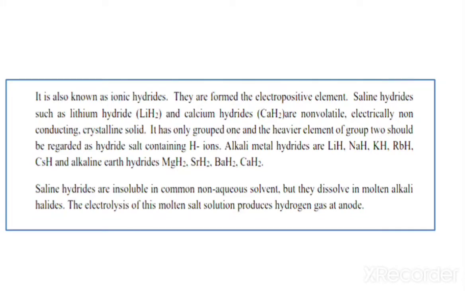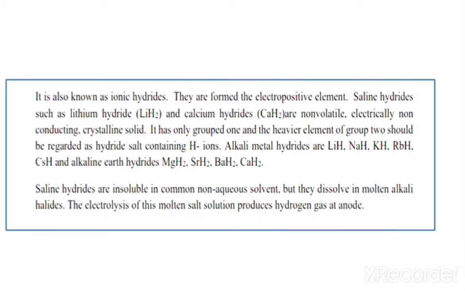Now, I already told you the saline hydride is known as the ionic hydride, and they are formed by the electropositive elements. That means the saline hydrides such as lithium hydride and calcium hydride are non-volatile and electrically non-conducting crystalline solids.